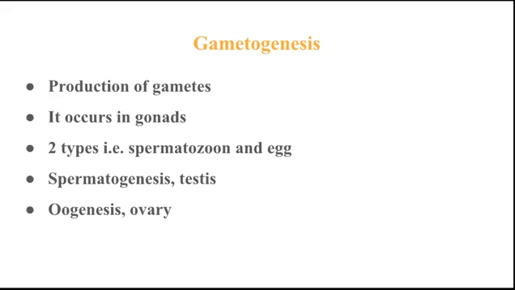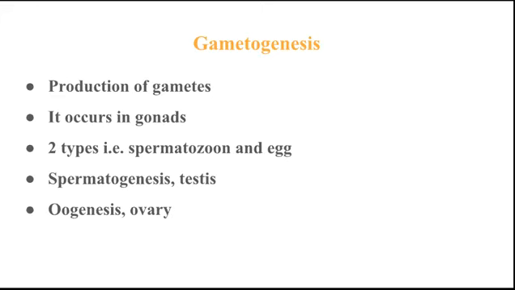The production of egg or ovum is called oogenesis, and it occurs in the ovary. So gametogenesis means the production of gametes, which occurs in the gonads, that is, the testes and ovaries.